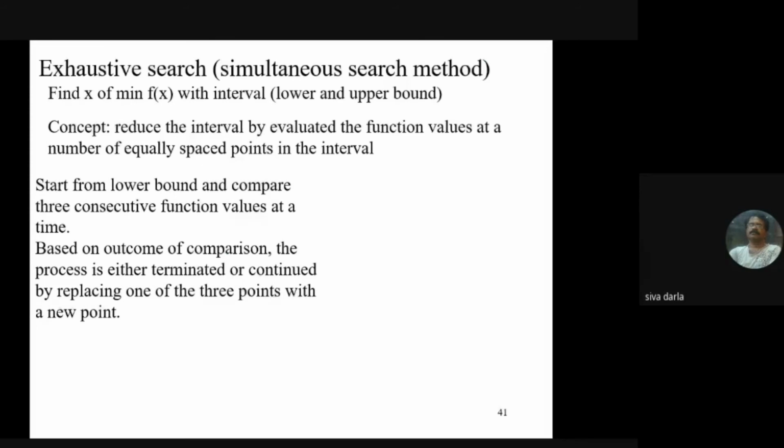So that's why the name indicates simultaneous search methods. Generally, what happens here is that we start from the lower bound and compare three consecutive function values at a time. So I can start from the lower bound, go for 3 points, evaluate the function at all 3 points, and based on the outcome of the comparison, the process is either terminated because it has reached the desired accuracy, or continued by replacing one of the 3 points with a new point.